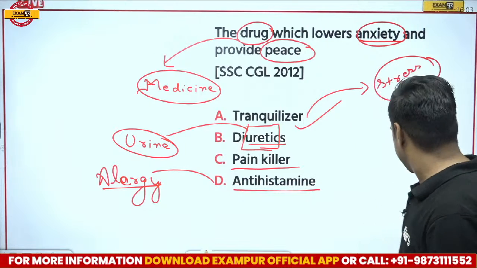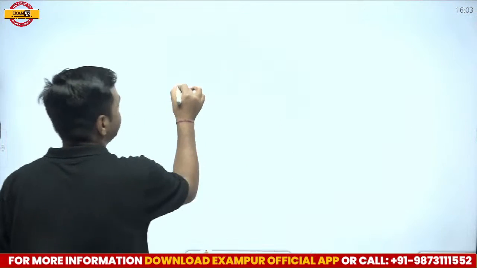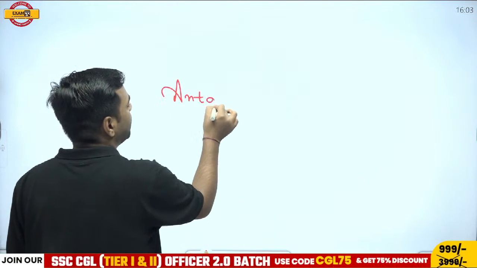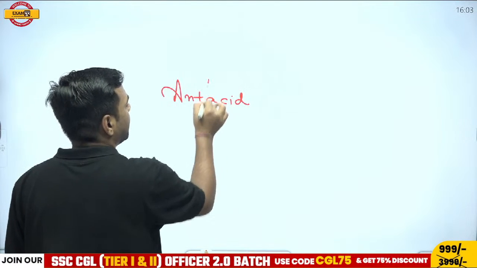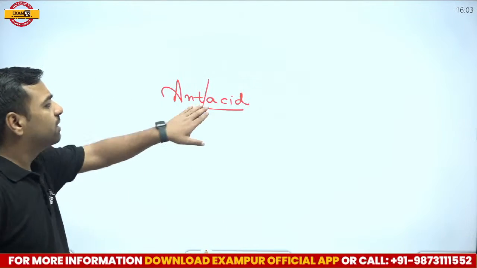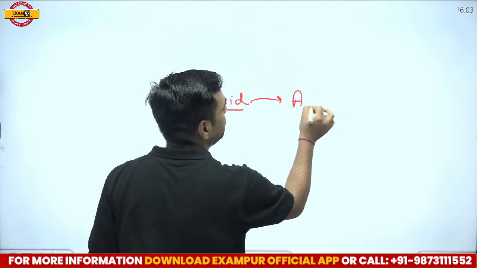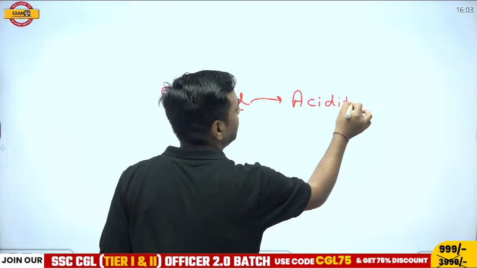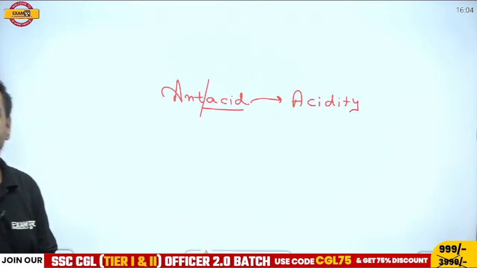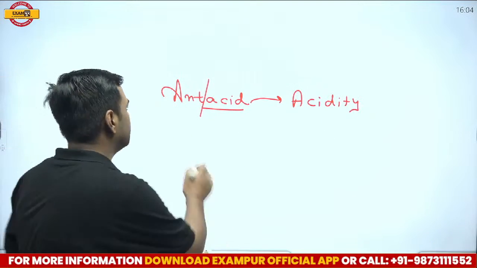In a similar way, I can also talk about antacids. Now what are these antacids? Just have a look at this part, acid. Antacids actually relieve you from acidity, where you can talk about Eno or Gasofast, right? Okay, so this was antacid.